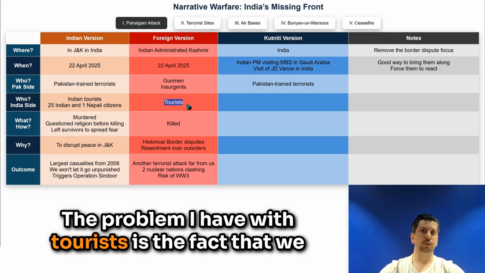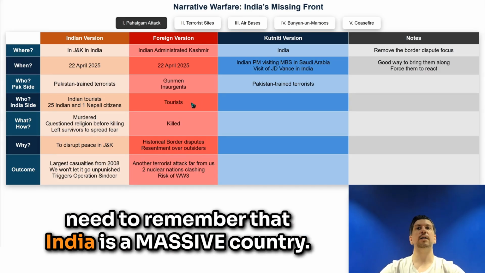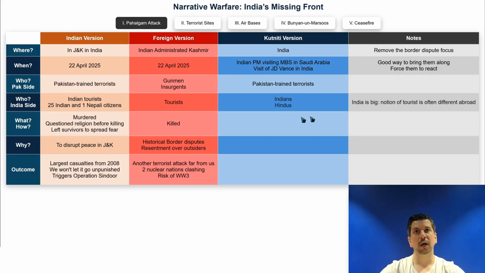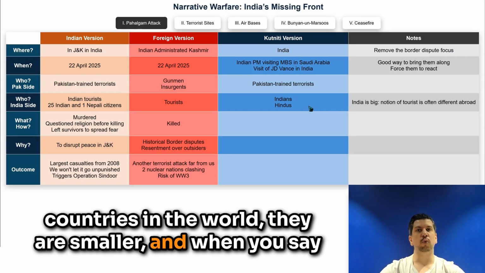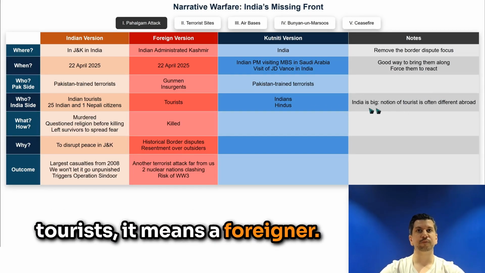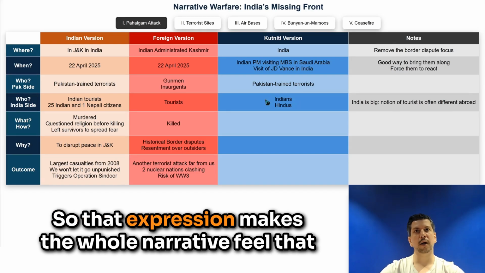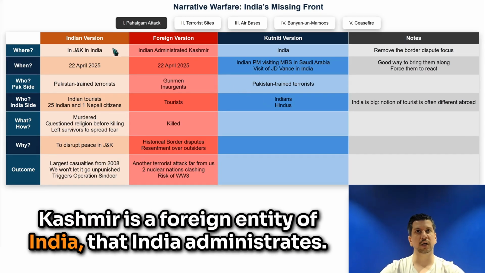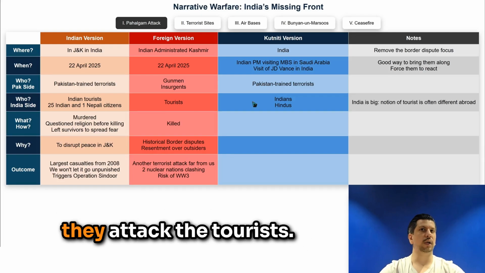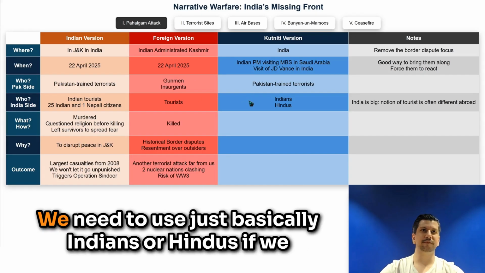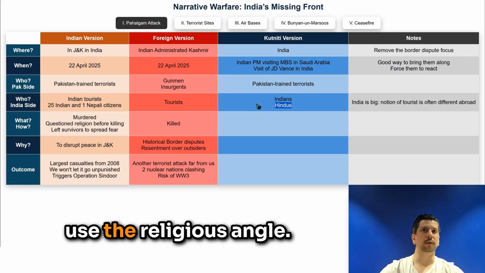The problem I have with tourists is that we need to remember India is a massive country. You can be a tourist inside India, but in most countries in the world, they are smaller, and when you say tourist, it means a foreigner. So that expression makes the whole narrative feel that Kashmir is a foreign entity that India administers, and we send tourists over there, and the local Kashmiri population don't like it, so they attack the tourists. We need to use basically Indians, or Hindus if we use the religious angle.